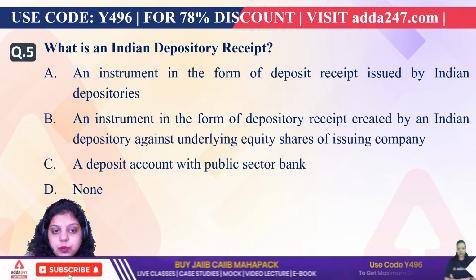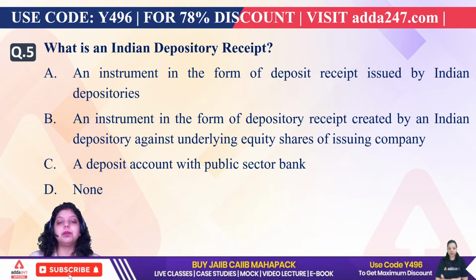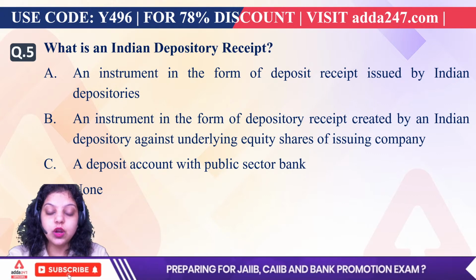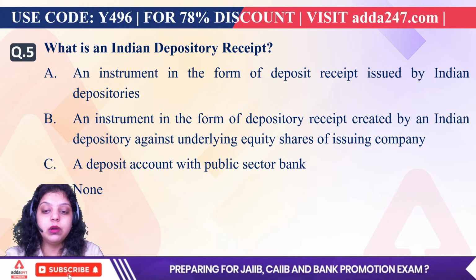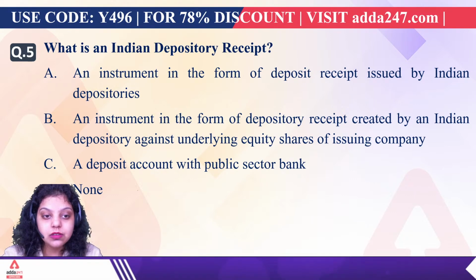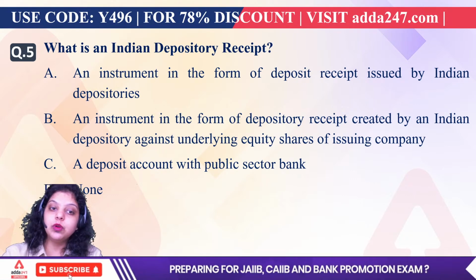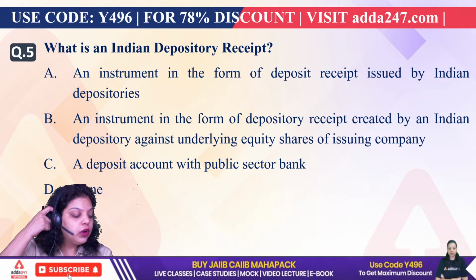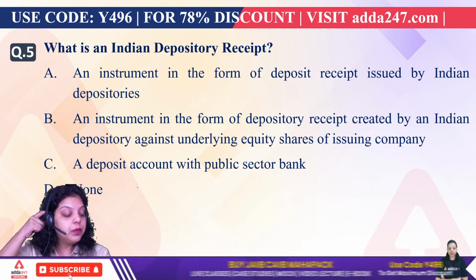We have discussed depository receipts. Depository receipts are simply online receipts of the share of a company, issued by one company in a foreign market. That is known as a depository receipt. There are three types of depository receipt: American depository receipt, global depository receipt, and the third one is Indian depository receipt. So which of the following is correct about Indian depository receipt? A, B, C, or D?